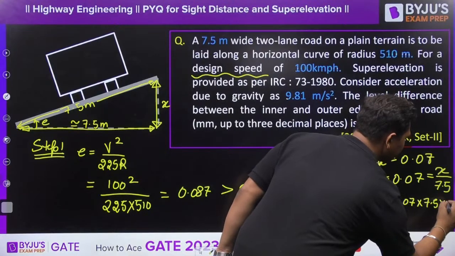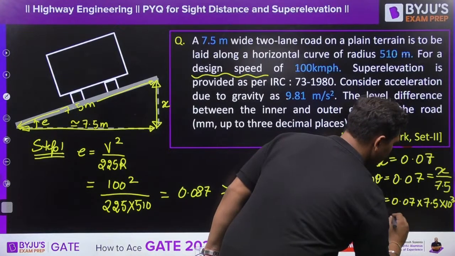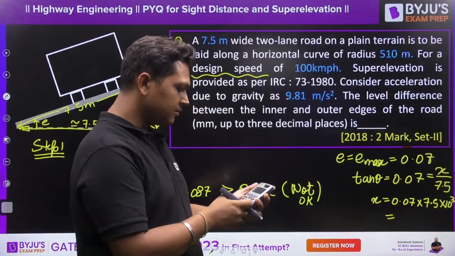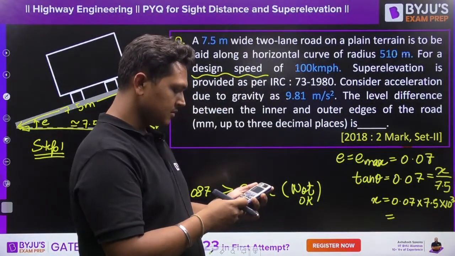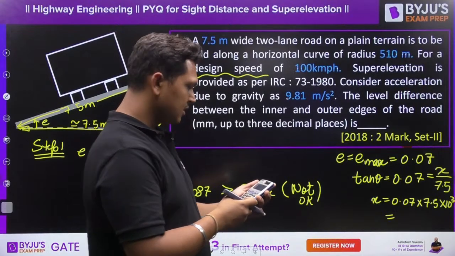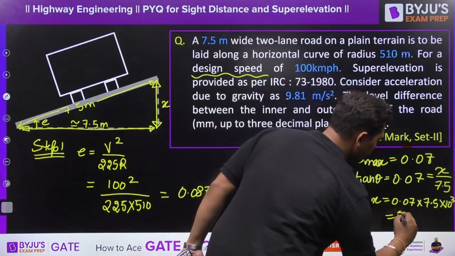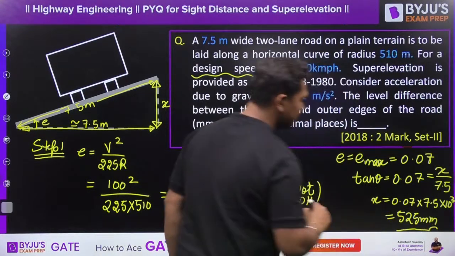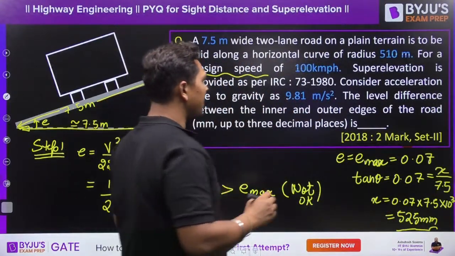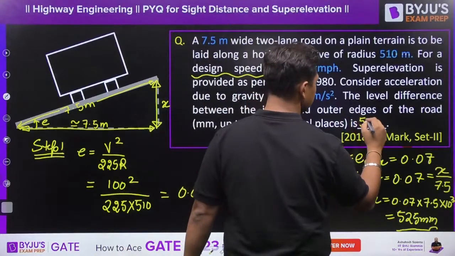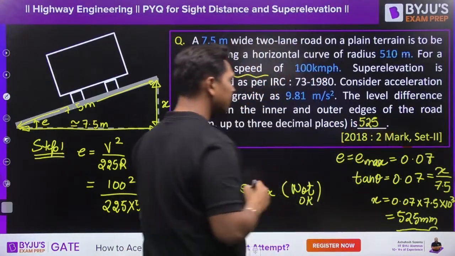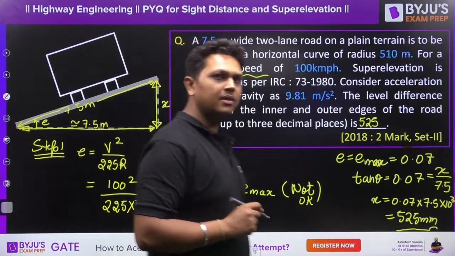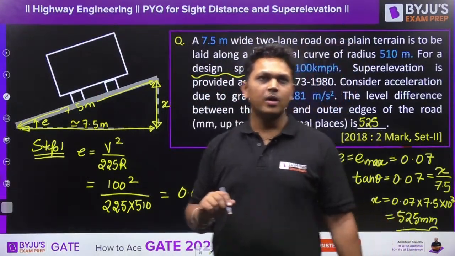Now this is in meter, converted into mm into 10 to the power of 3. So what is the value? 525 mm. So the answer is 525 mm. Clear? Easy question. Yes or no, everyone? Easy question, guys. Very easy question.